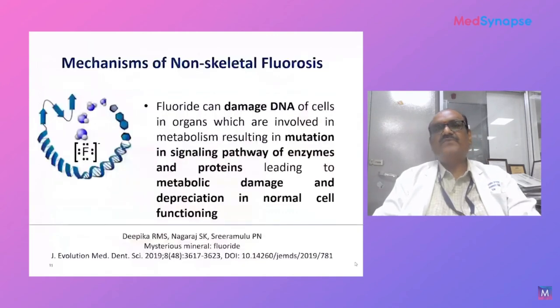So these things made us take up a study on non-skeletal fluorosis, as fluoride is known to damage the DNA of the cells in organs which are involved in metabolism, which results in mutations in the signaling pathways of the enzymes and proteins, leading to metabolic damage and depreciation in normal cell functioning. So where exactly the mutation lies, and whether there is any impact of fluoride on various other metal ions, for example magnesium, manganese and the phosphate ions, and whether they are also involved with the DNA damage, needs to be studied, and we are concentrating more on this.